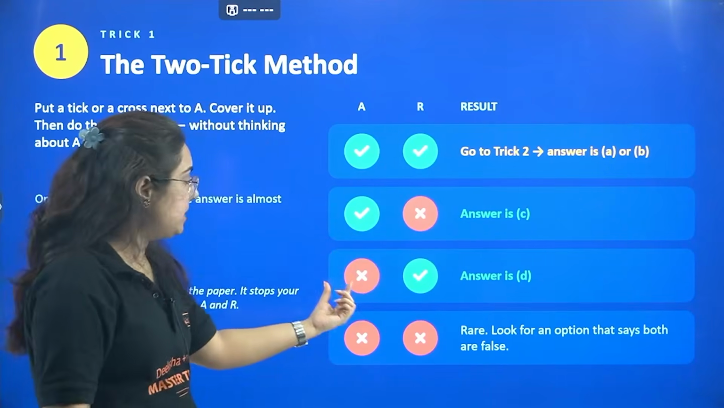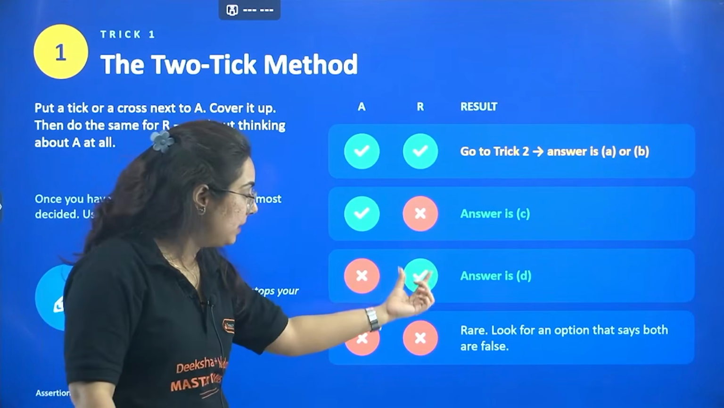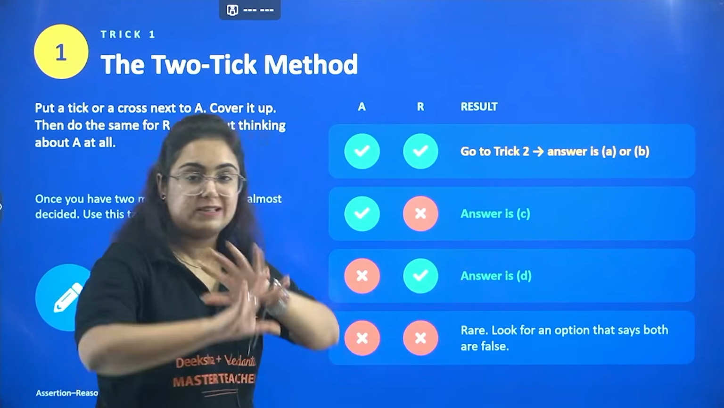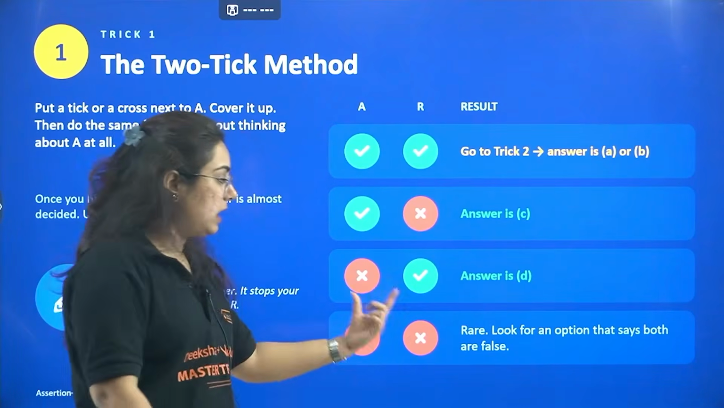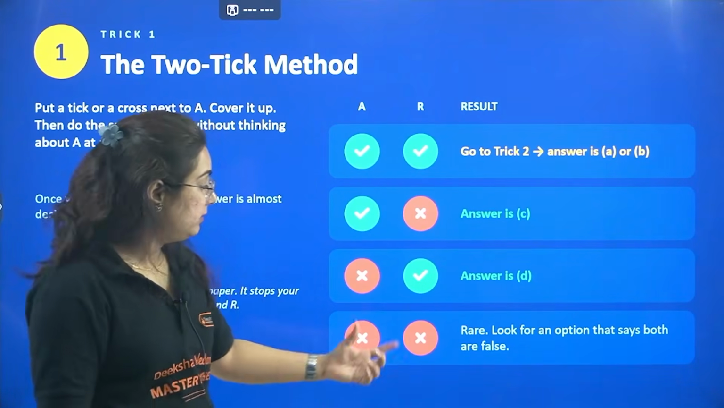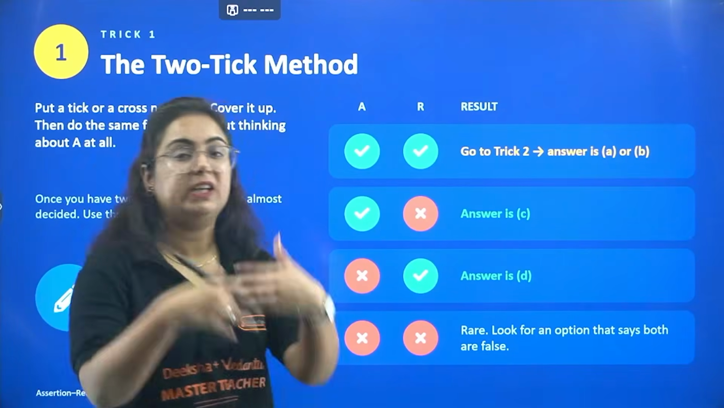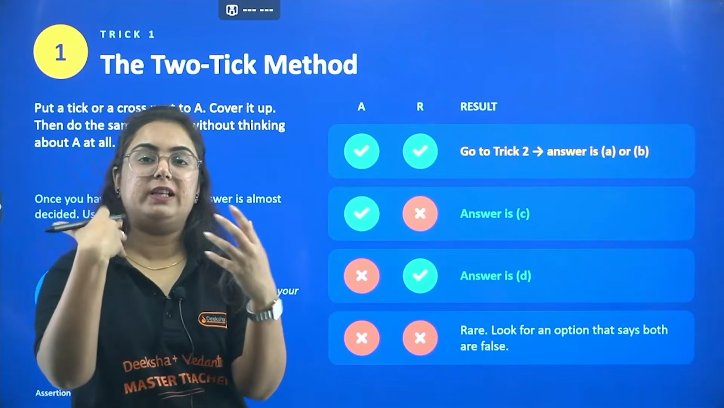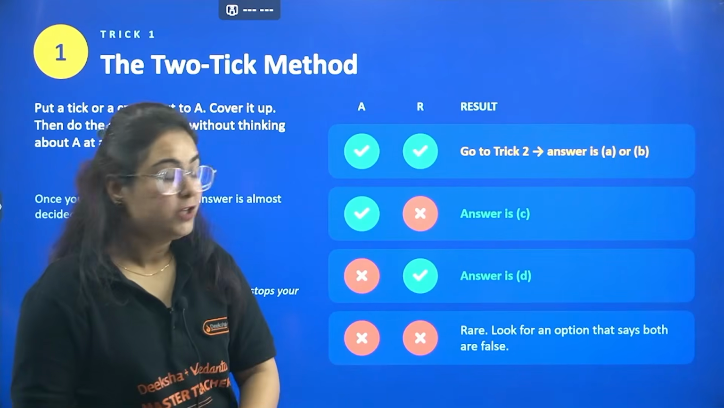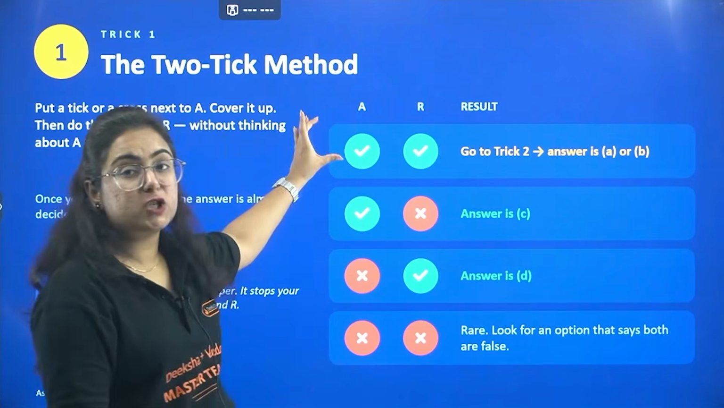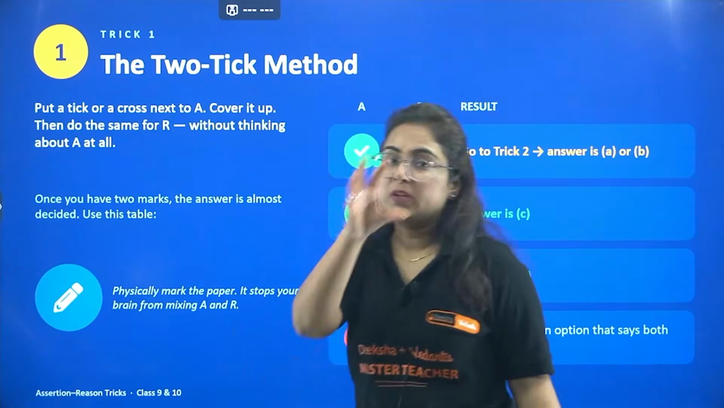You read the statements and figure out A is not true but R is true, then the answer is D. End up with the solution, right? And if both are wrong, that's rare. Look for the option if it is present. There may be a chance when it is given that both A and R are not true. Getting my point?